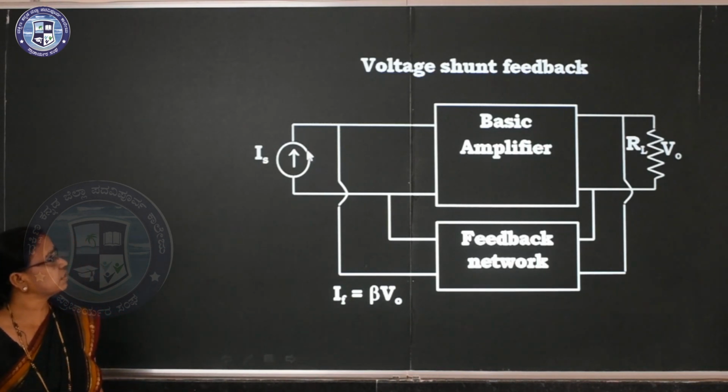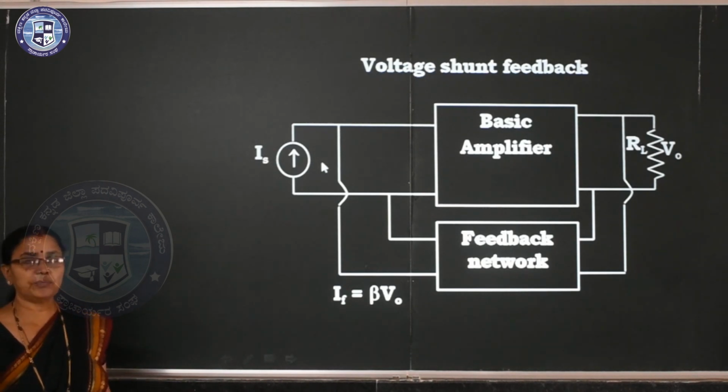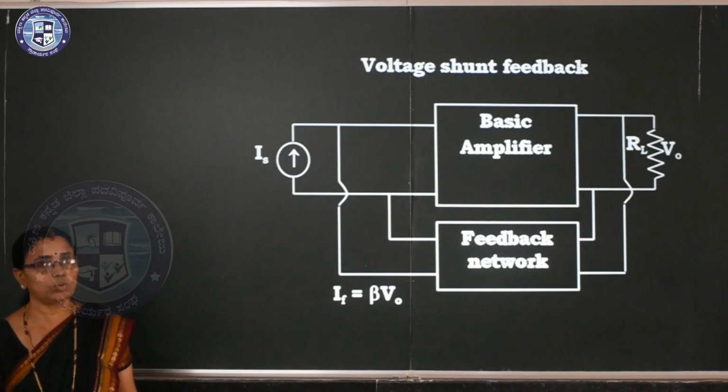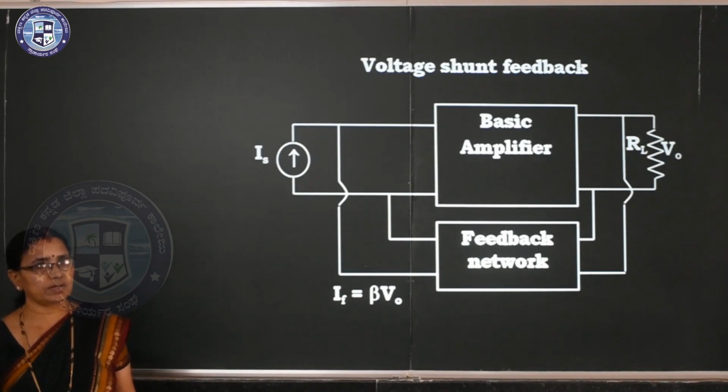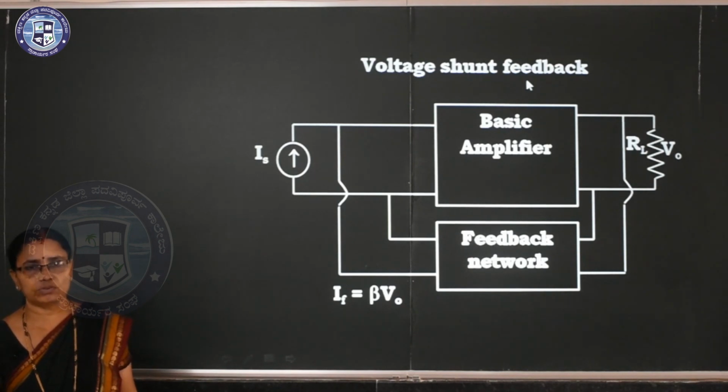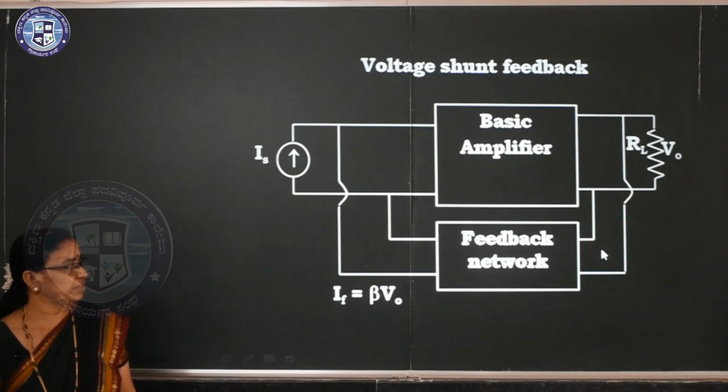So here we are considering the current source. Input connection connected in parallel is nothing but current source. That you have to remember properly. And here voltage shunt feedback amplifier. So it is called as the voltage shunt feedback.